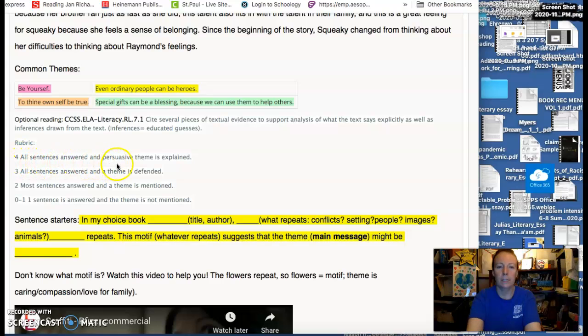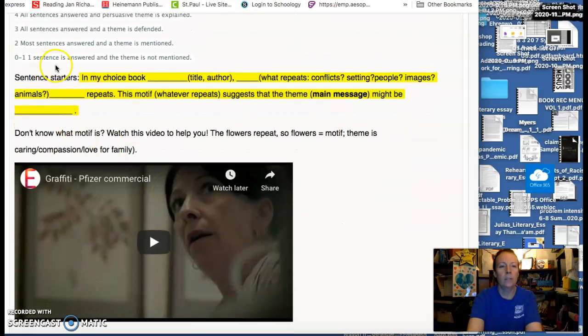4: All sentences answered and a persuasive theme is explained. 3: All sentences answered and a theme is defended. 2: Most sentences answered and a theme is mentioned. 0 to 1: One sentence is answered and the theme is not mentioned.